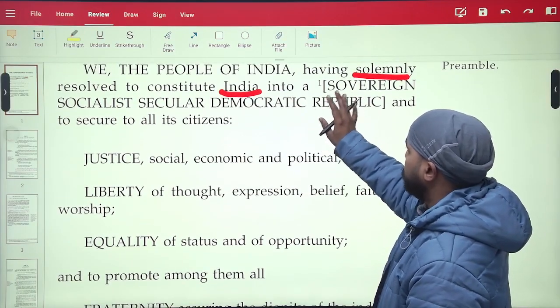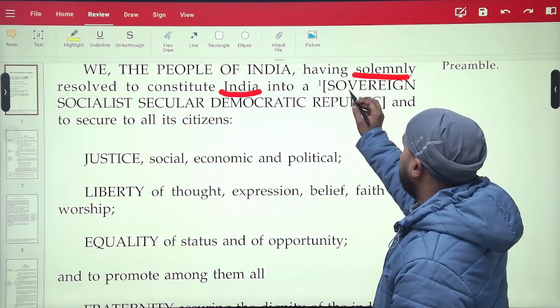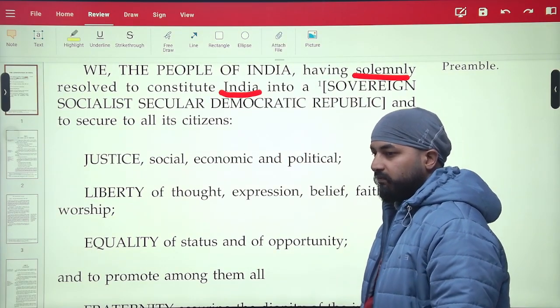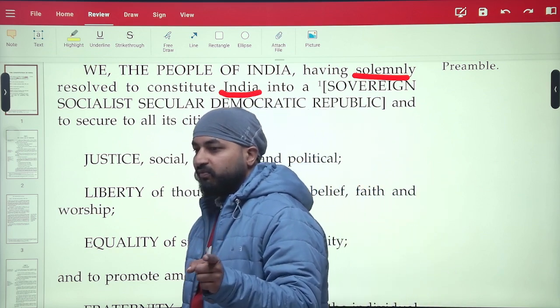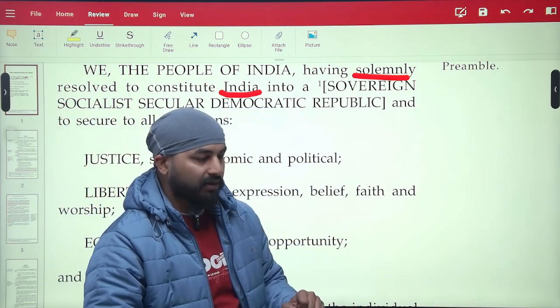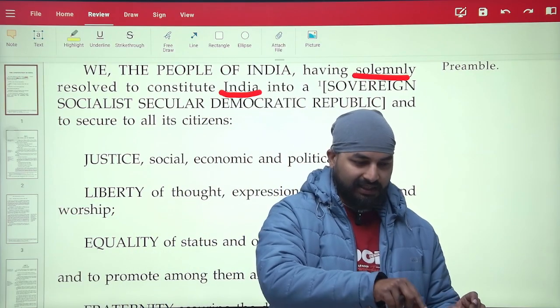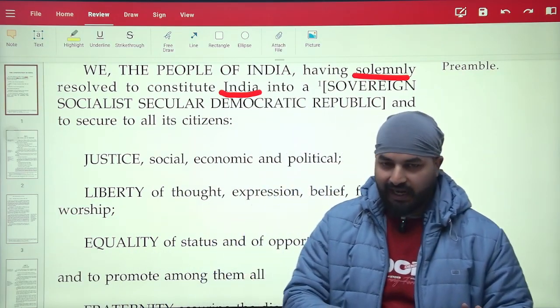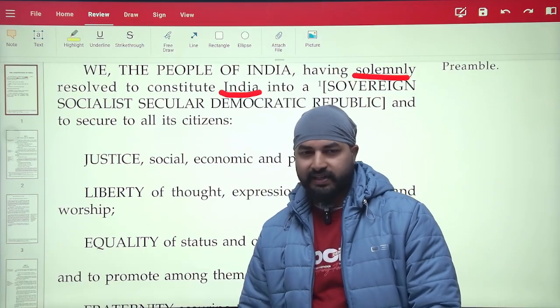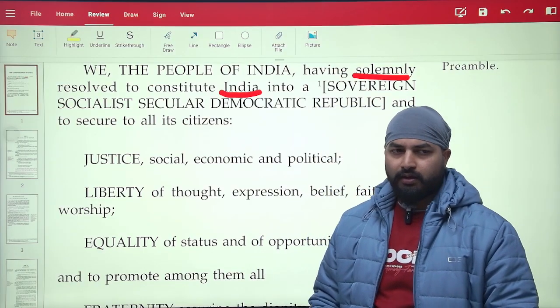Sovereign. Let's start from sovereign. What is a sovereign? Sovereign means one which is free from any kind of fetters. There are no chains on its power. There is no one above that authority, and it can do as it wants. This is a very big concept.